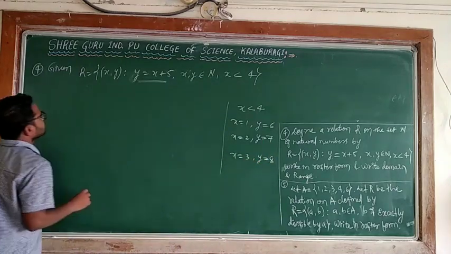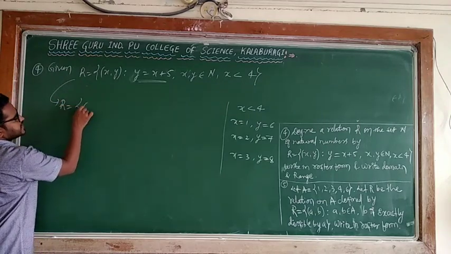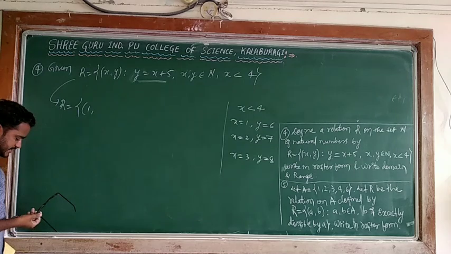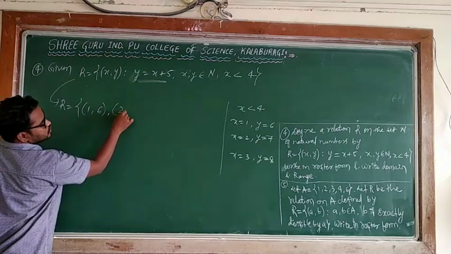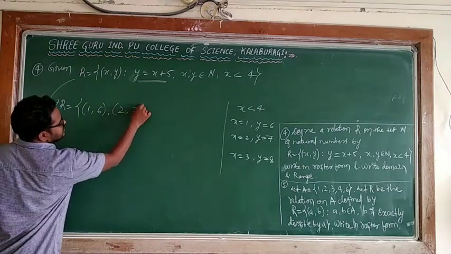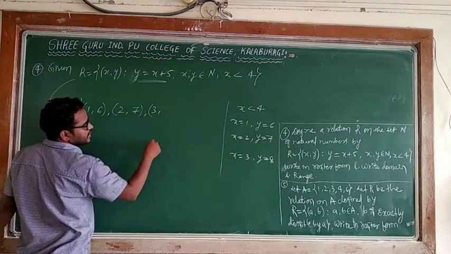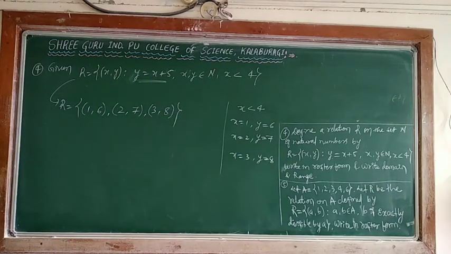Now R is equal to, using this, when x is 1, I can write it is 6. x is 2, y is 7. x is 3, y is 8.